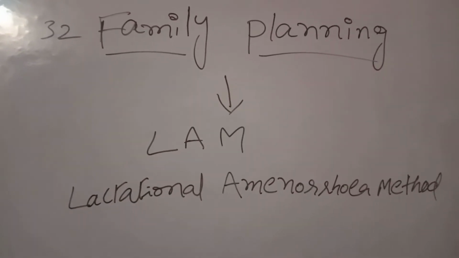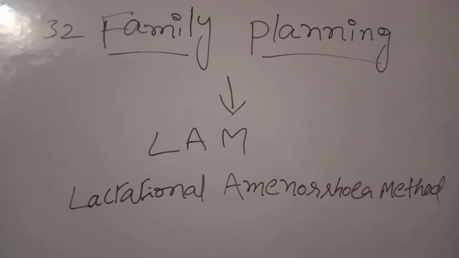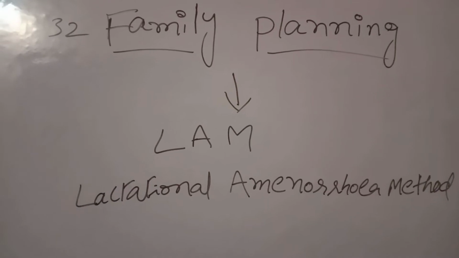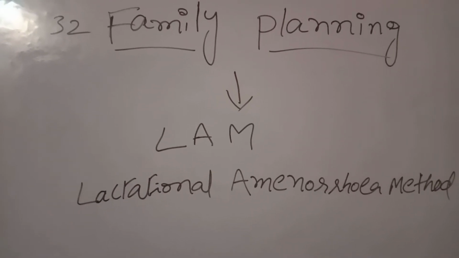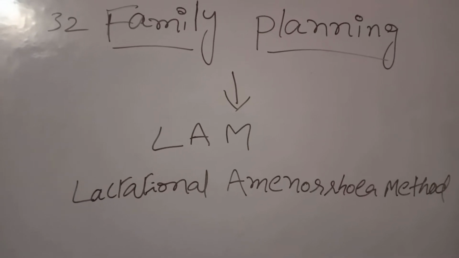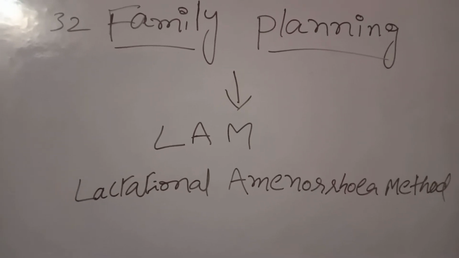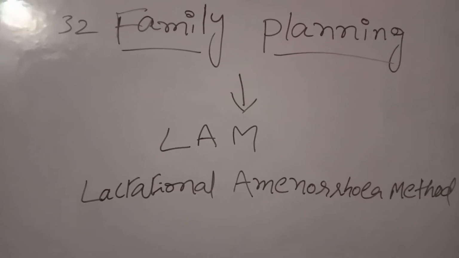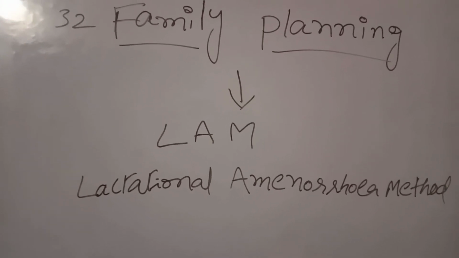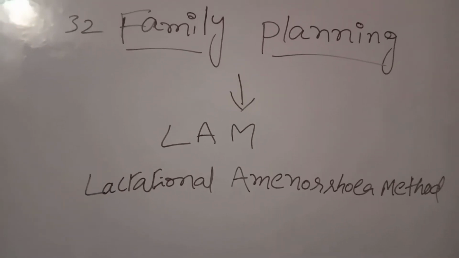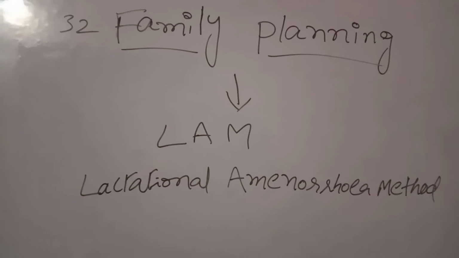Last time we discussed PPIUCD, postpartum intrauterine contraceptive devices. Now today we are going to discuss family planning. In family planning we are going to see one method, that is LAM. What does it mean? Lactational amenorrhea method.